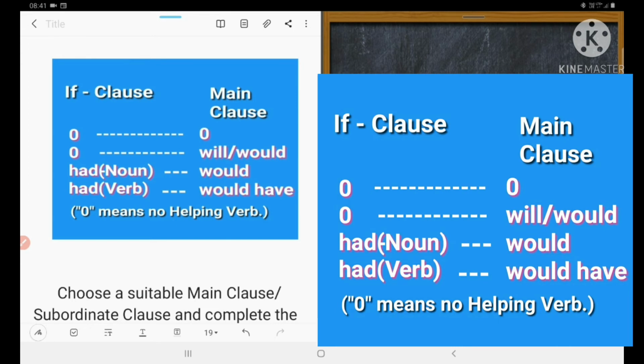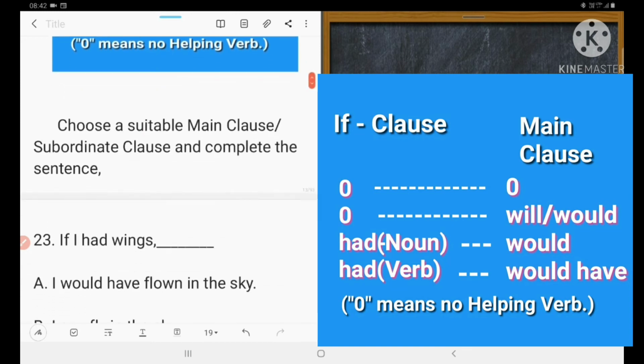If present tense, we use will, a present modal. Next, if had is used in the if clause followed by a noun, we use would in the main clause. If had is used with a verb, in the main clause we use would have. Zero here means no helping verb. Could you understand or not? So these are the patterns of the if clause.